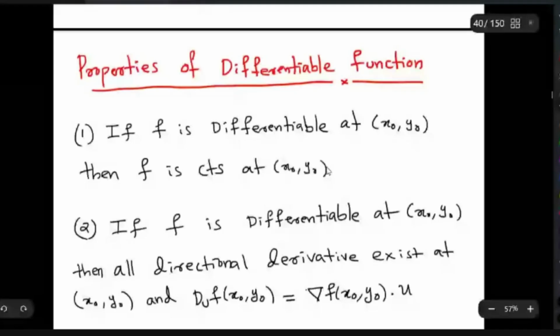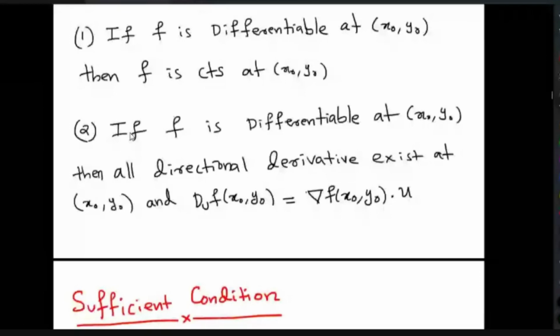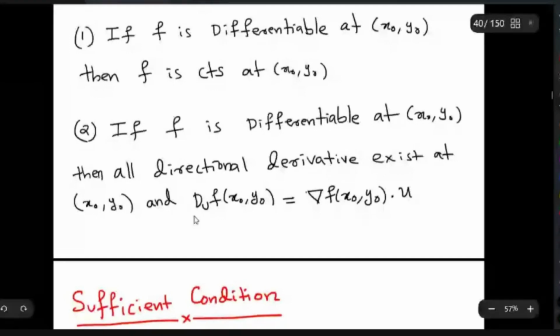Now I will say some properties also. If f is differentiable at x0 y0, then we can easily prove that f is continuous at x0 y0. I'm not going for the proof of this one. Another important thing I wanted to point out: suppose f is differentiable at x0 y0, then all directional derivatives exist at x0 y0, and the directional derivative du f at x0 y0 must be equal to this.